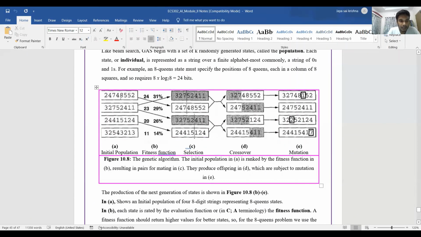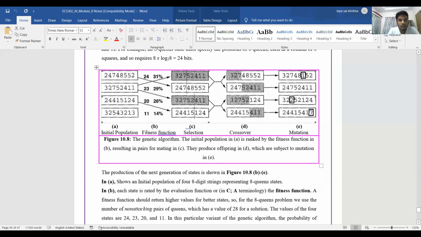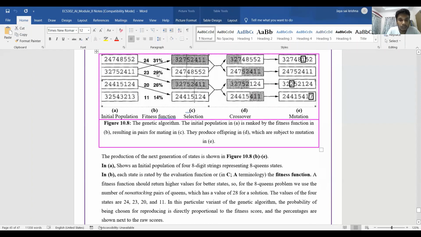But for these considered models, we got raw scores of 24, 23, 20, and 11 respectively. The higher the raw score, the higher the fitness function, so it is directly proportional. For the selection, we select the population which has a high fitness function, and we will most likely eliminate the ones with a low fitness function.